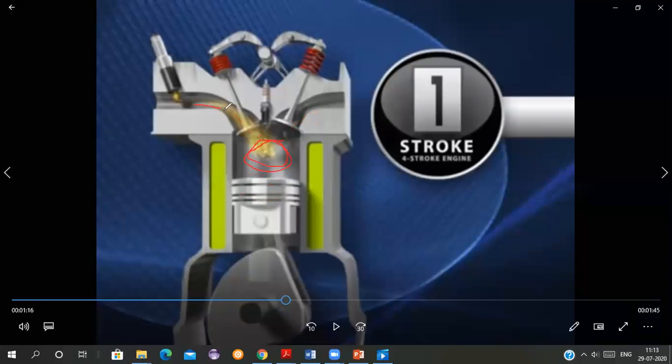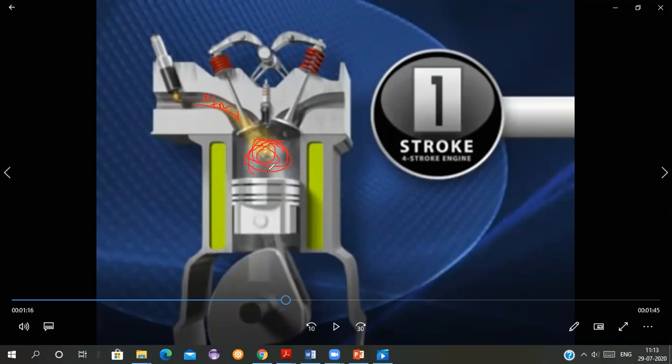Here the air fuel mixture which is coming from the carburetor is at atmospheric pressure. Okay, the atmospheric pressure is in this line. So for this air fuel mixture to come inside the combustion chamber, there should be some pressure difference, then only anything can come inside.